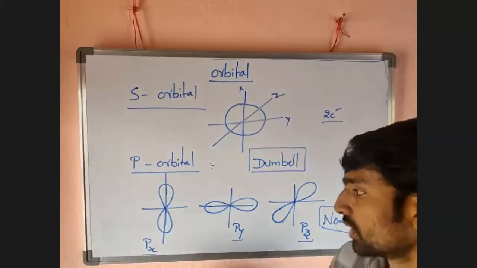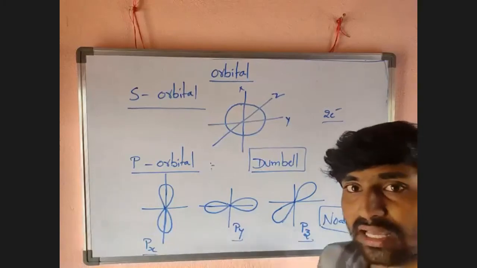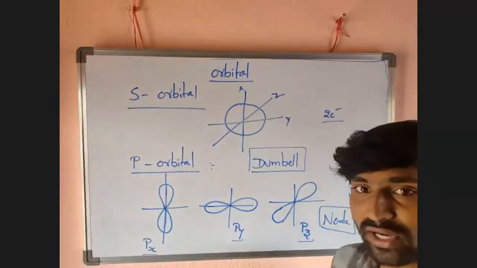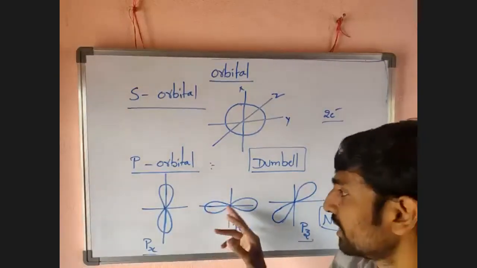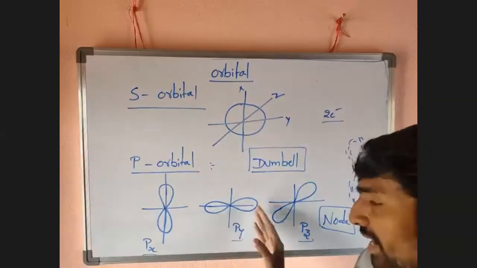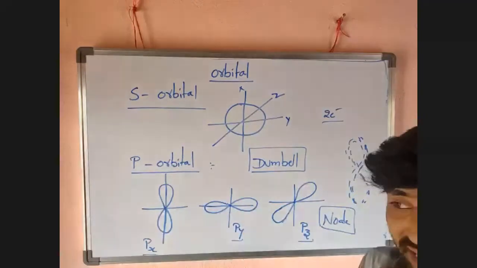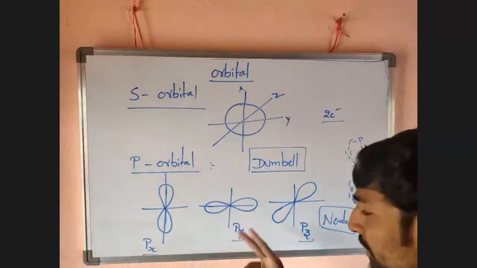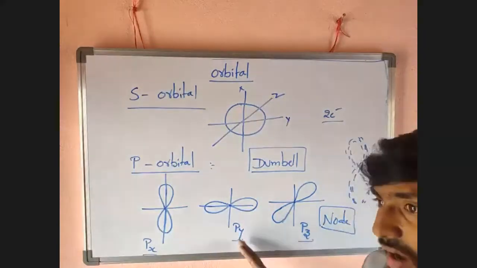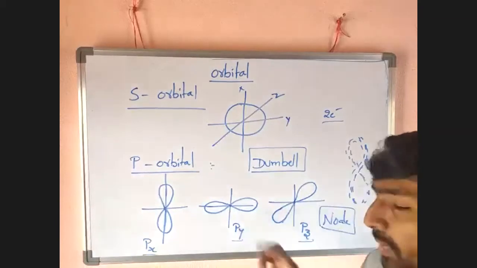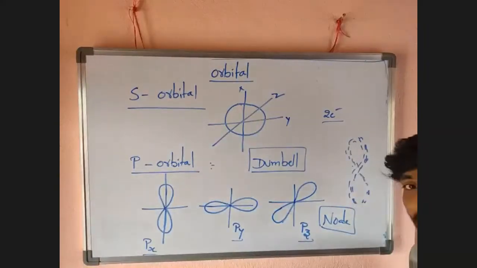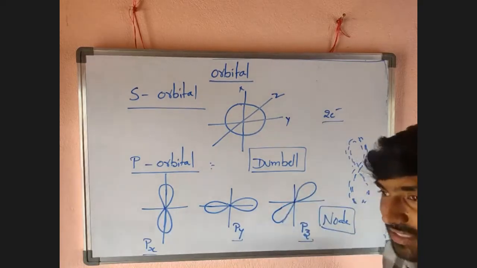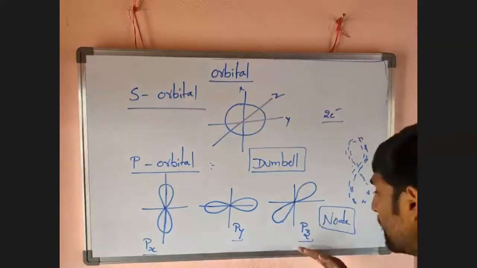That means the nodal axes for px orbital are the y and z directions. For the py orbital, electron density lies on the y axis, so x and z axes have no electron density. That's why x and z axes are both nodal axes for the py orbital. For the pz orbital, x and y axes are both nodal axes.